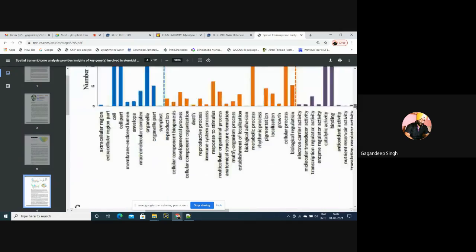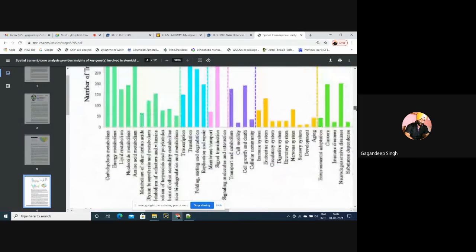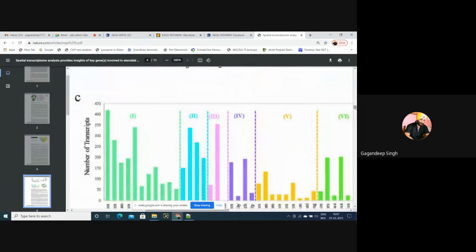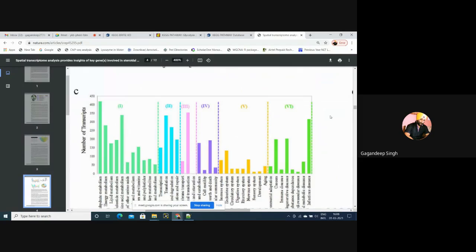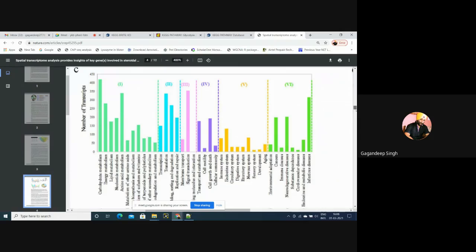This is the gene ontology annotation that I have shown you. Now see what I have done. Now I think it's visible. This is the carbohydrate metabolism. This is the energy metabolism. This is the lipid metabolism. This is the nucleotide metabolism. I have characterized them. This first is the metabolism category.